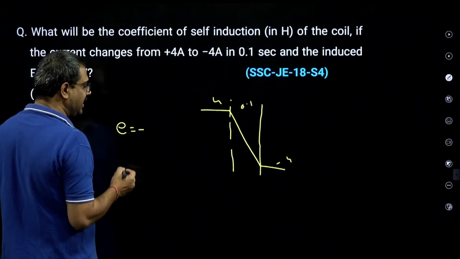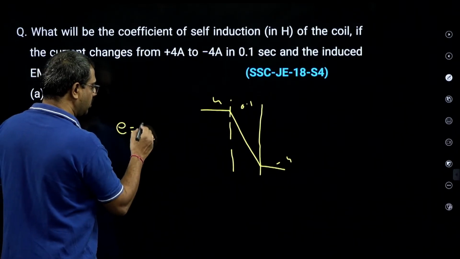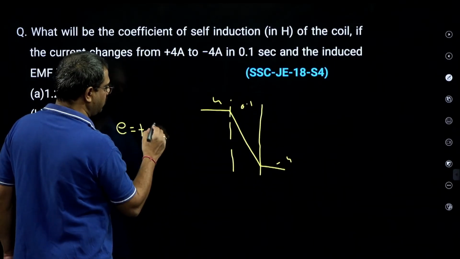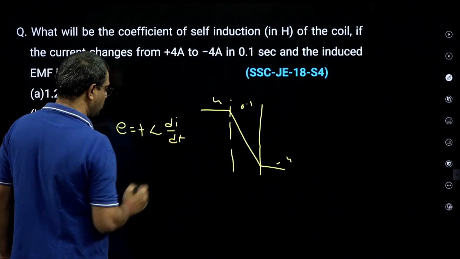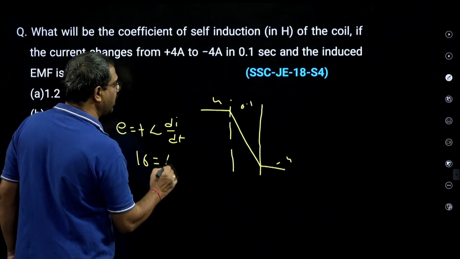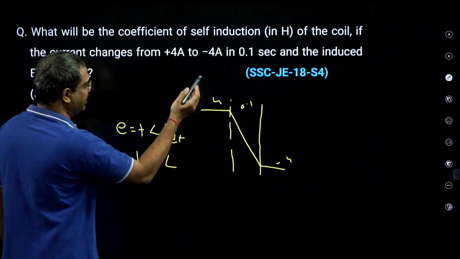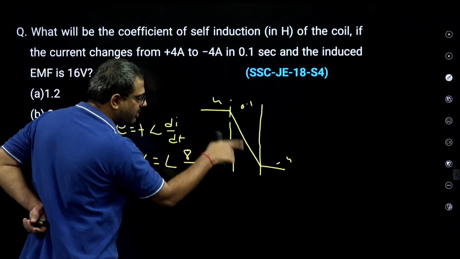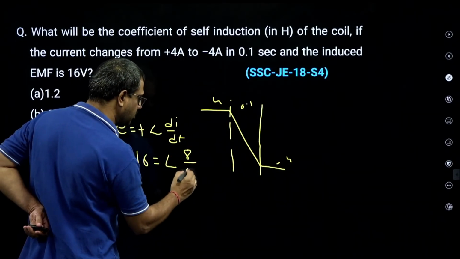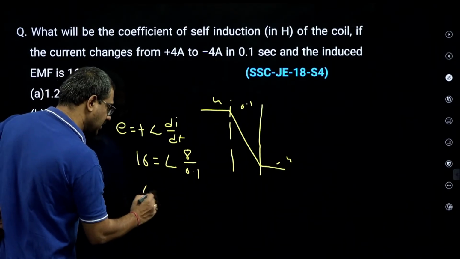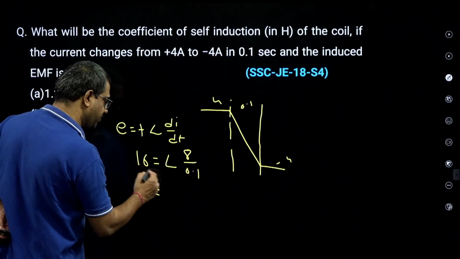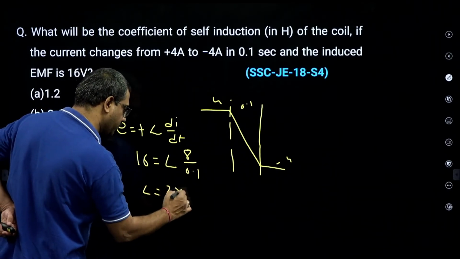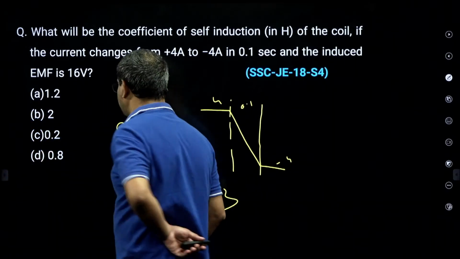E is minus L di by dt, but since the current is decreasing, minus of minus becomes plus, so it is L di by dt. If you observe the voltage, 16 is equal to L into the change in current by the change in time. 4 minus of minus 4 is a total change of 8, divided by delta t, which is 0.1. So L is 2 into 0.1, which is 0.2 Henry. Option C.